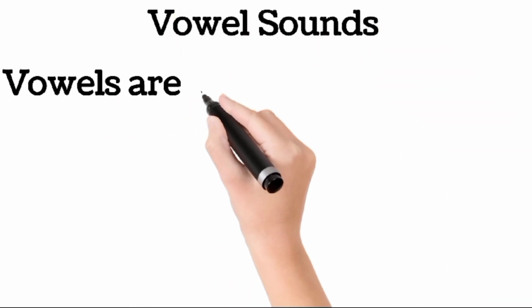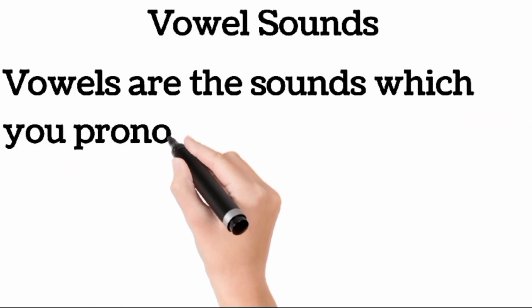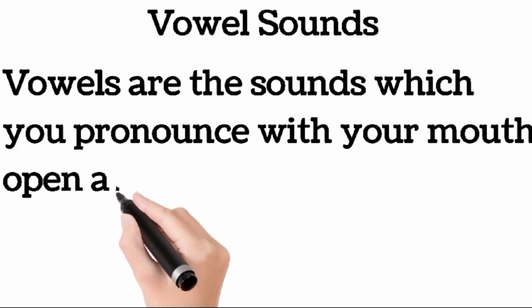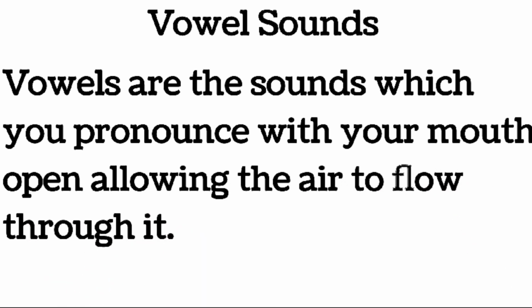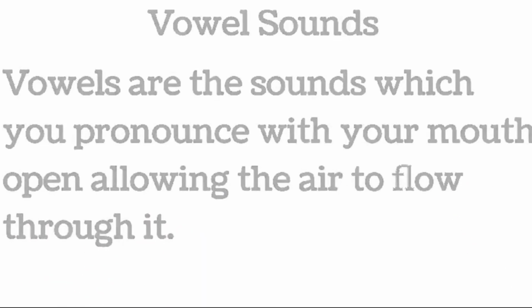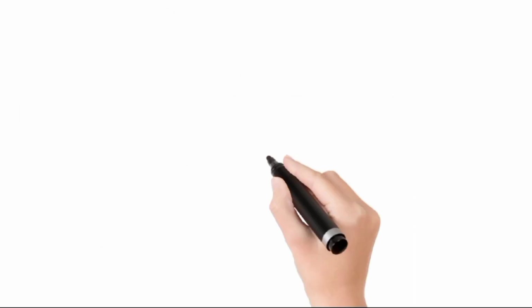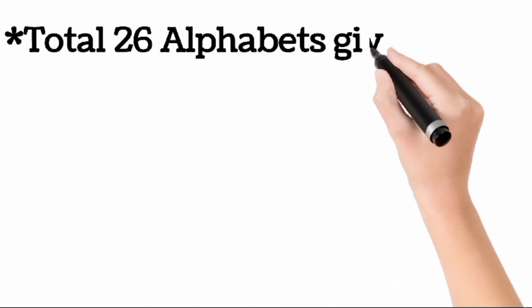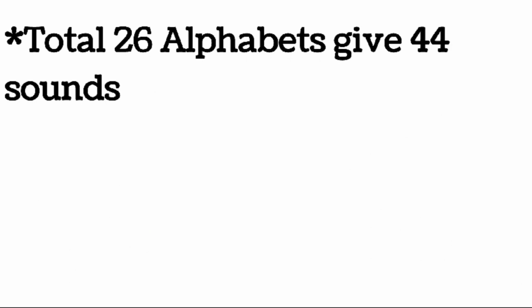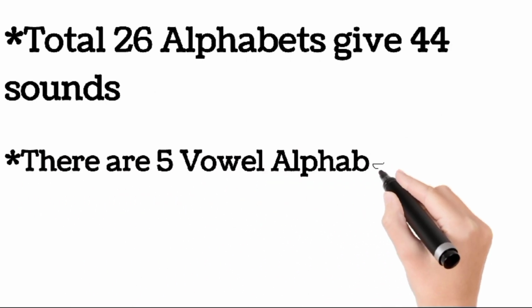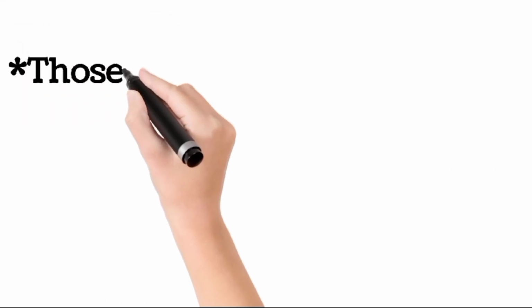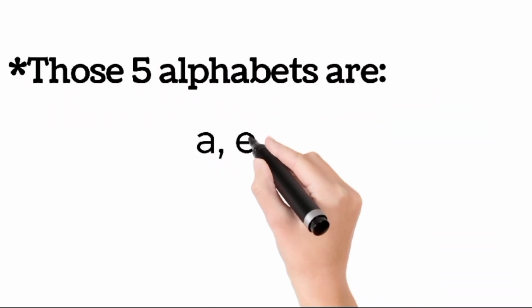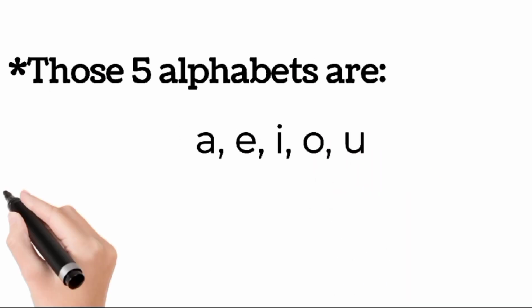Vowel sounds. Vowels are the sounds which you pronounce with your mouth open, allowing the air to flow through it. Total 26 alphabets give 44 sounds. There are 5 vowel alphabets which give 20 sounds altogether. Those 5 alphabets are A, E, I, O, and U.